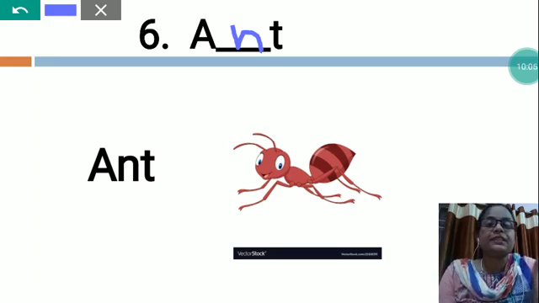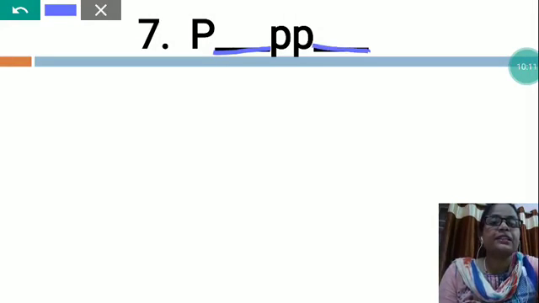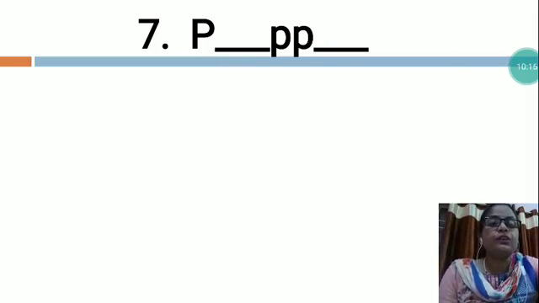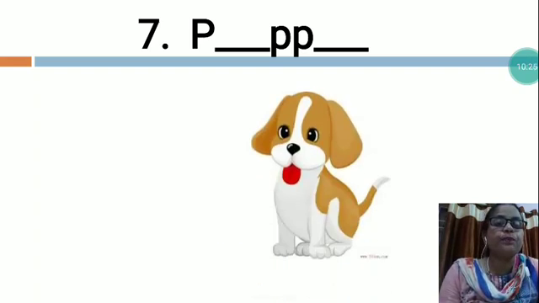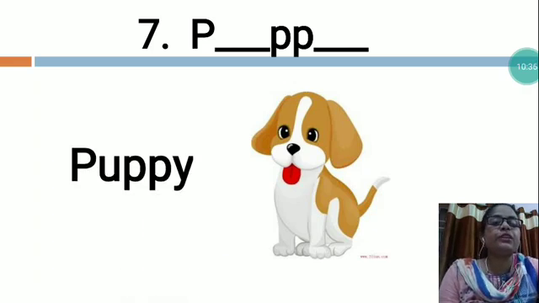Now, the next is, this is P dash double P dash. In this word also you will have to fill two letters and then you will have to complete this word. So, which word is this, dear students? Now I would like to give you the clue. You can see. Which picture is this? Tell me. Now I would like to tell you. This is puppy. So the puppy spelling is Puppy.